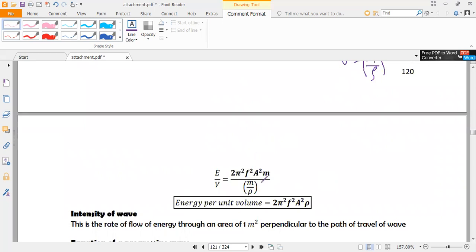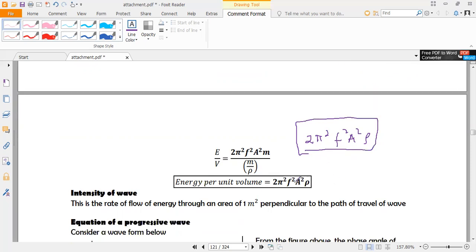We end up having the energy per unit volume given by the energy, which is 2 pi squared f squared a squared m, and then the volume is mass divided by density. Finally, the energy per unit volume will be given by 2 pi squared f squared a squared, the m cancels, multiplied by the density. This is the formula for energy per unit volume of the wave.